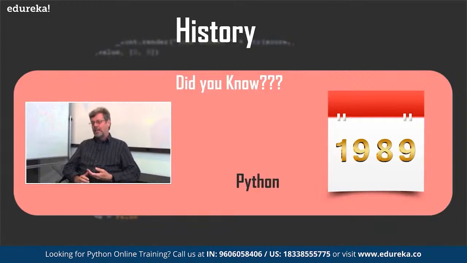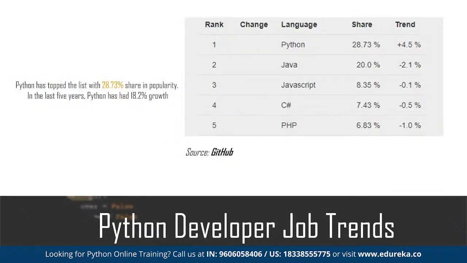This is the person who created Python, and his name is Guido van Rossum. He created it in 1989. Suddenly, there is a big buzzword for Python, right? Python has topped the list with a 28.73 share in popularity. In the last 5 years, Python has had 18.2% growth, right? That is what you can see here. And obviously, there are a lot of jobs available as well.